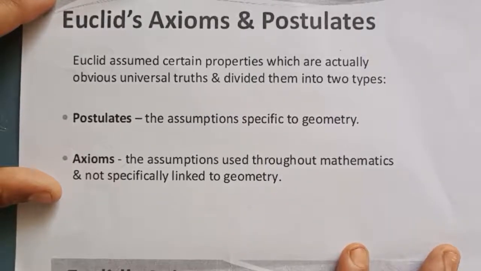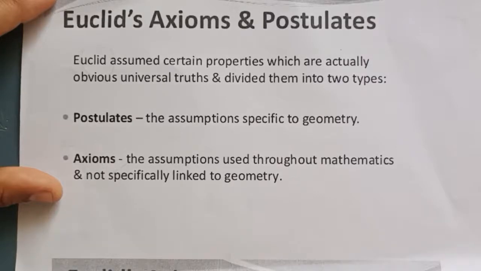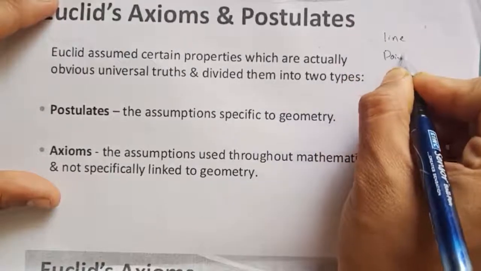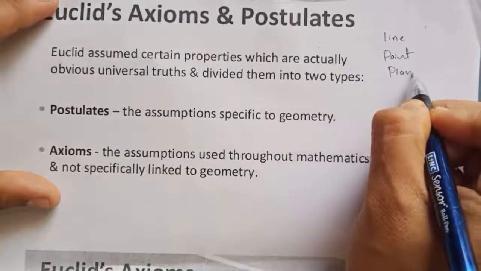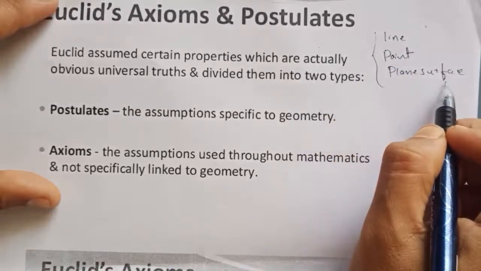Whatever we see, points, a line and a plane are considered undefined terms in today's geometry. When a branch starts, there are undefined terms which are unable to be explained, for starting some basic concepts. In geometry, we take these three concepts, line, point and plane surface, as undefined terms.